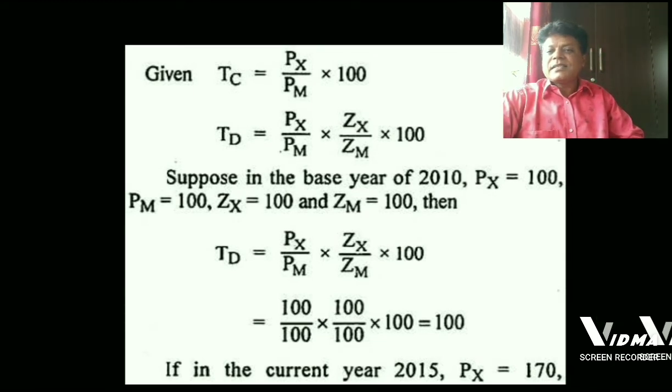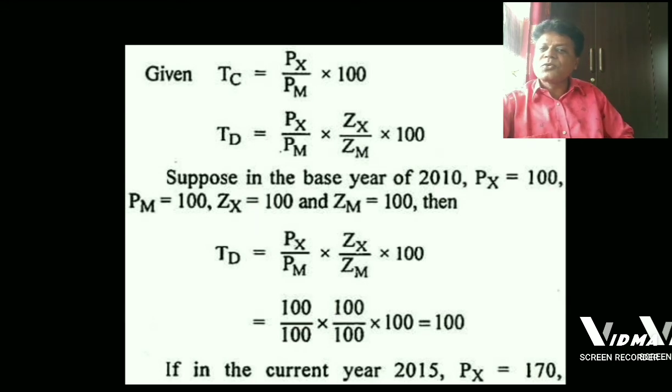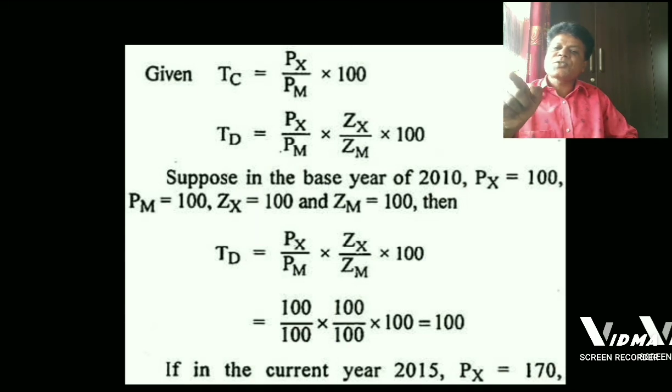That is Tc is equal to Px upon Pm into 100, that is in the base year. Now TD is equal to Px upon Pm into Zx upon Zm into 100. Suppose in the base year of 2010, Px is equal to 100, Pm is equal to 100, Zx is equal to 100 and Zm is also equal to 100, then the TD is also 100 as shown in this particular equation and explanation.